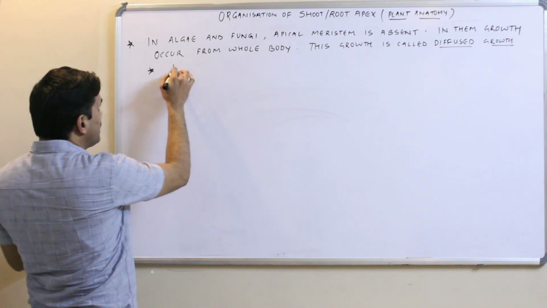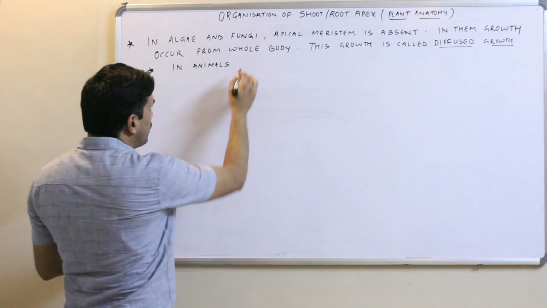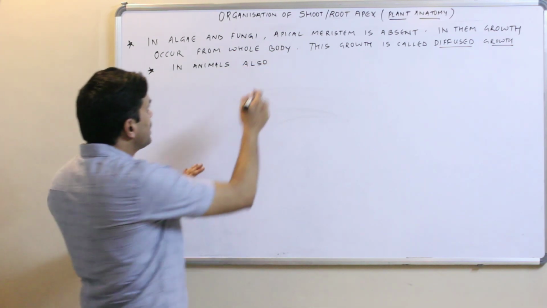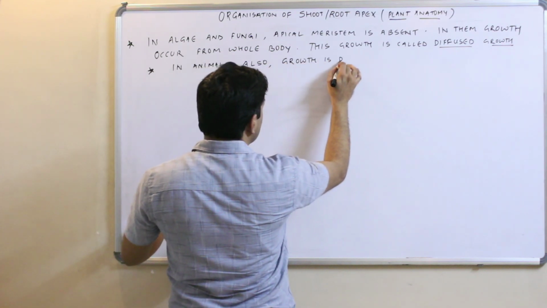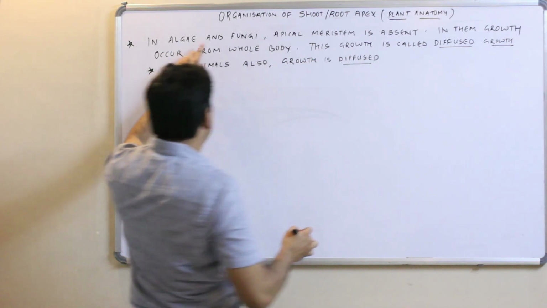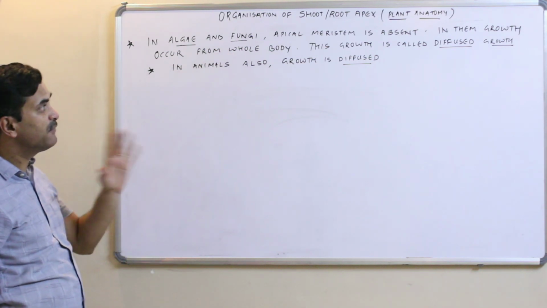And you must remember that in animals also, the growth is not restricted to a particular area. In animals also, growth is diffused. So in algae and fungi also, the growth is diffused.